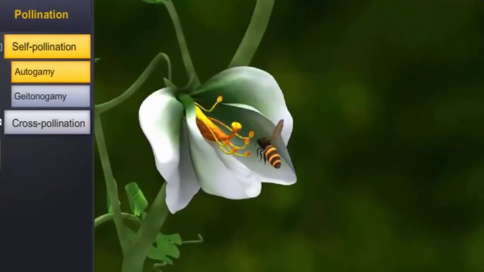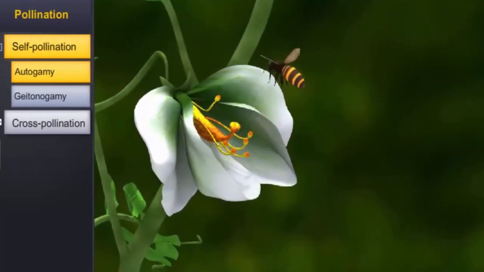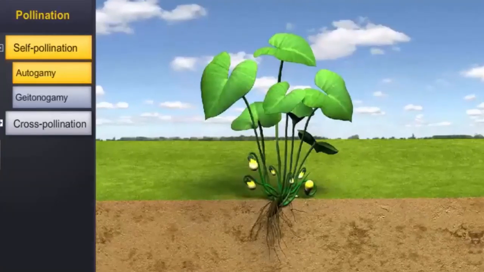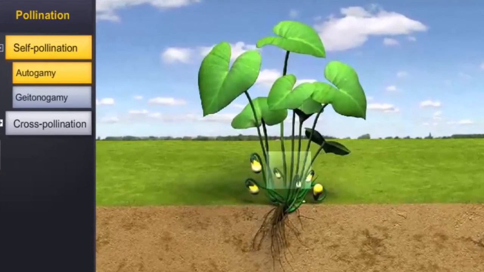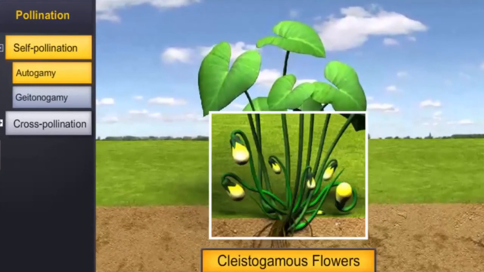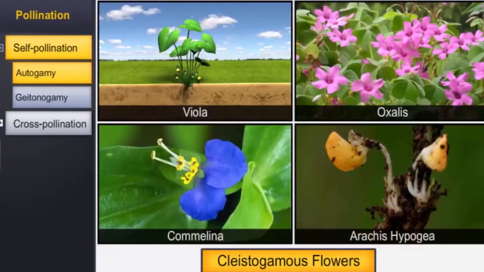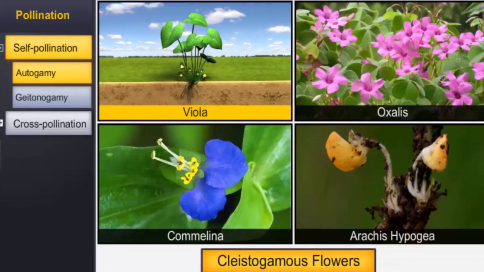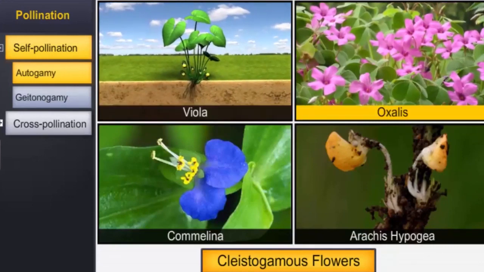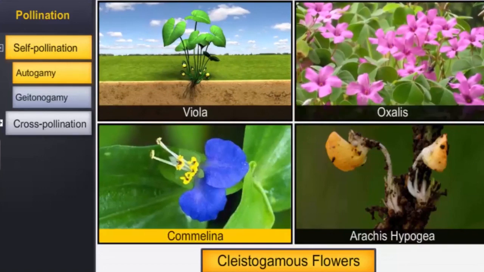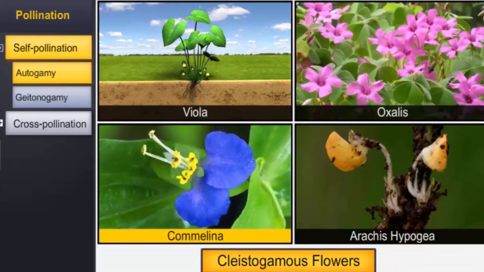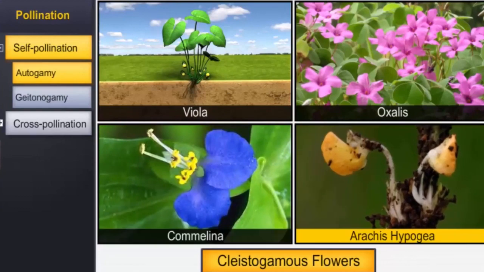In autogamy, pollen is transferred from the anther to the stigma of the same flower. And is seen in cleistogamous flowers or flowers which do not open at all, produced by plants such as viola, oxalis, camelina, and Arachis hypogea or peanut.